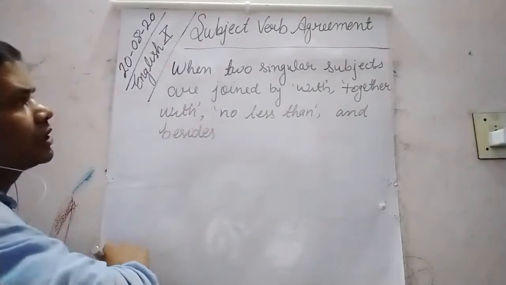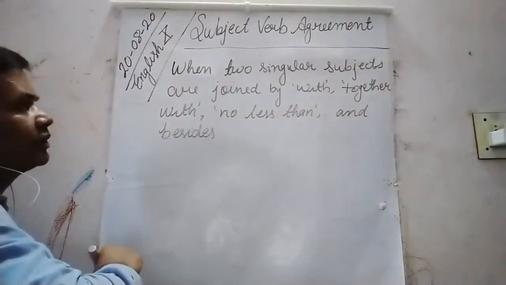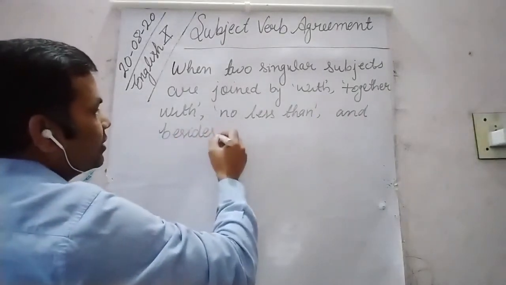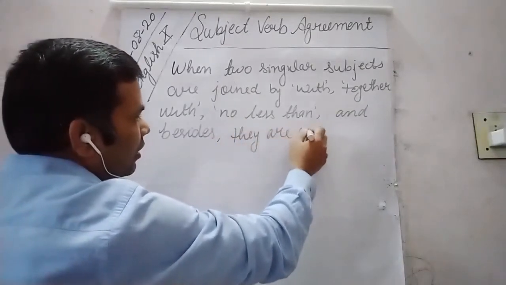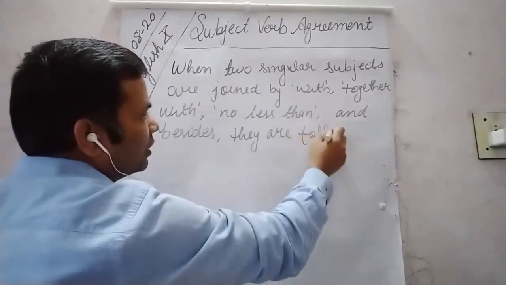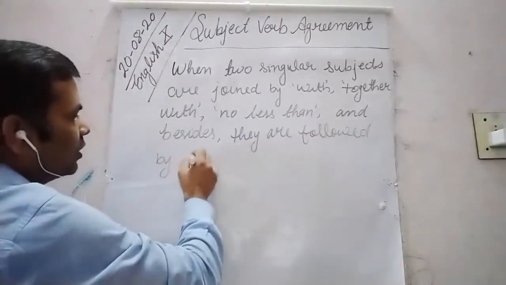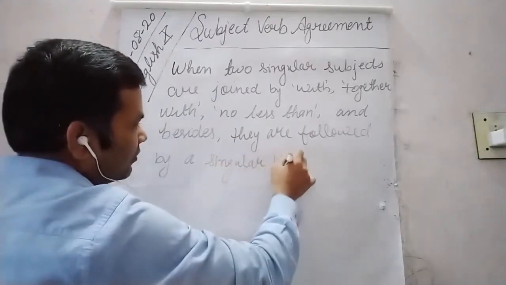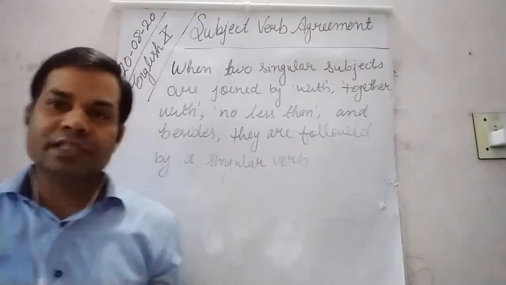When two singular subjects are joined by with, together with, no less than and besides, they are followed by a singular verb.